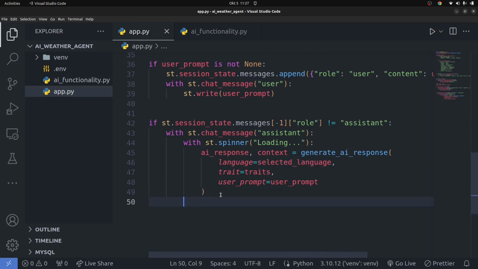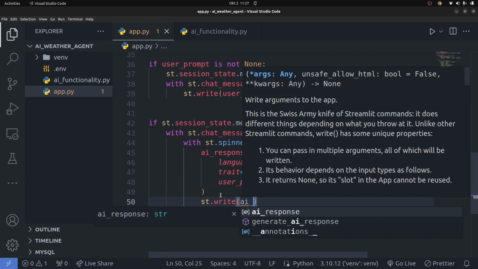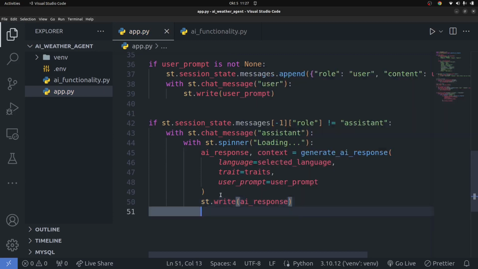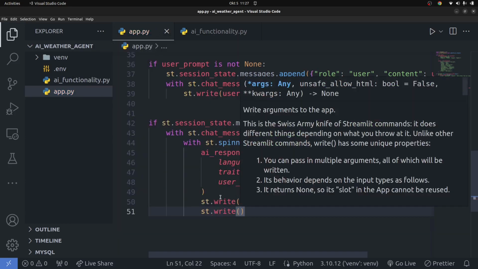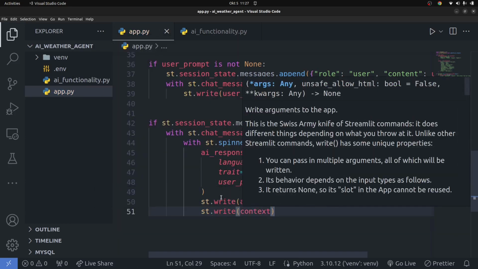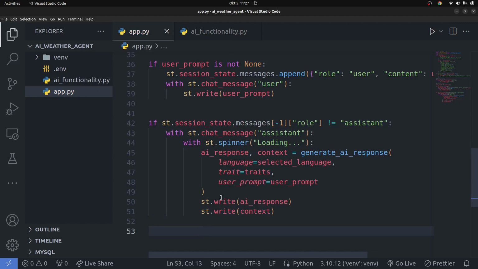Okay, so once we have all that passed in, we're going to write the response out. We're going to say streamlit.write, and you're going to say ai_response. You're going to write the AI response onto the screen, and then finally you can also say st.write, and I'm going to write the context onto the screen so the user can know where the information came from, right?